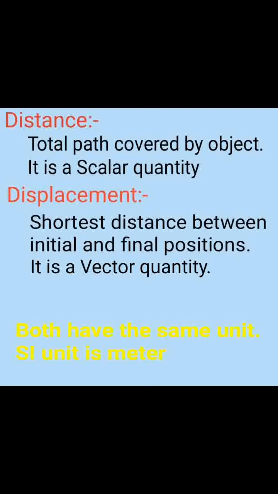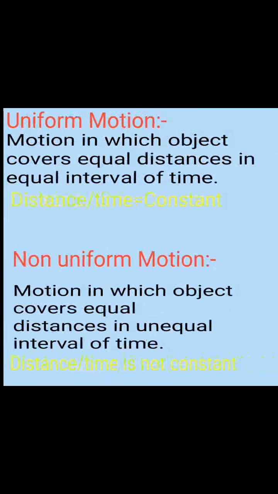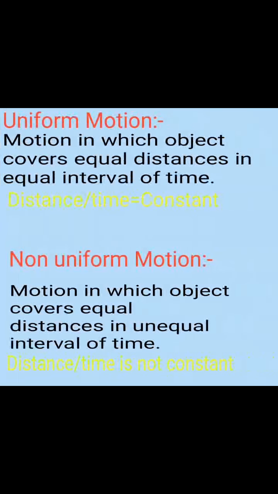When distance is observed with respect to time, two different forms of motion are observed: uniform motion and non-uniform motion. Motion in which an object covers equal distance in equal intervals of time is known as uniform motion. The ratio of distance and time is constant. Non-uniform motion: motion in which an object covers equal distance in unequal intervals of time, or unequal distance in equal intervals of time. The ratio of distance and time is not constant. This kind of motion is known as non-uniform motion.